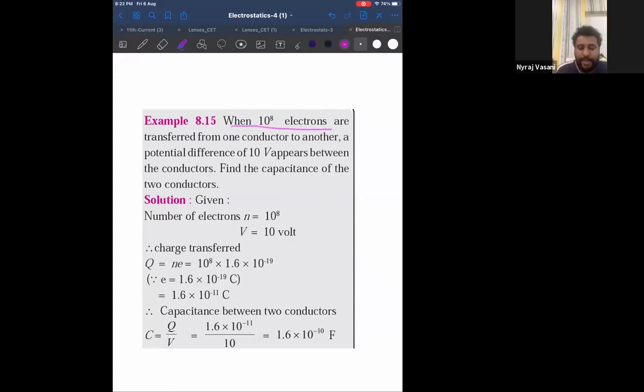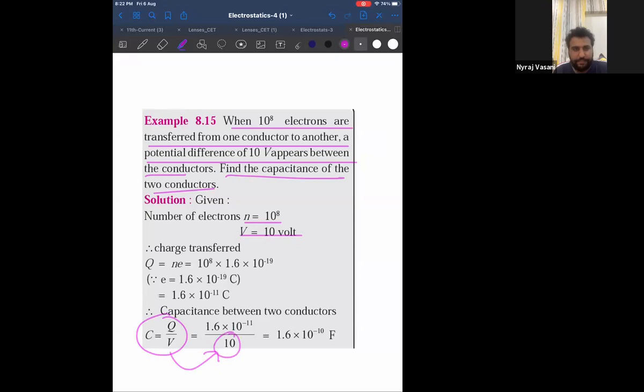When 10 power 8 electrons are transferred from one conductor to another, a potential difference of 10 volt appears. 10 power 8 electrons means number of electrons n is equal to 10 power 8. That means V is equal to 10 volt between the conductors. Find the capacitance of the two conductors. Now I know the formula is C is equal to Q by V. In that, V is given in the question as 10.